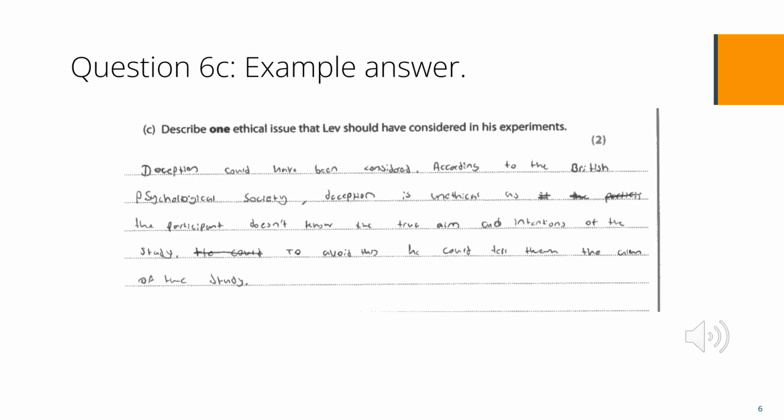Please read through this answer and decide what mark you would give it. This answer scored 0 marks. Whilst it does give an accurate description of deception, it is a generic answer, so according to the mark scheme it cannot gain any marks. There is no reference to any details from the scenario.